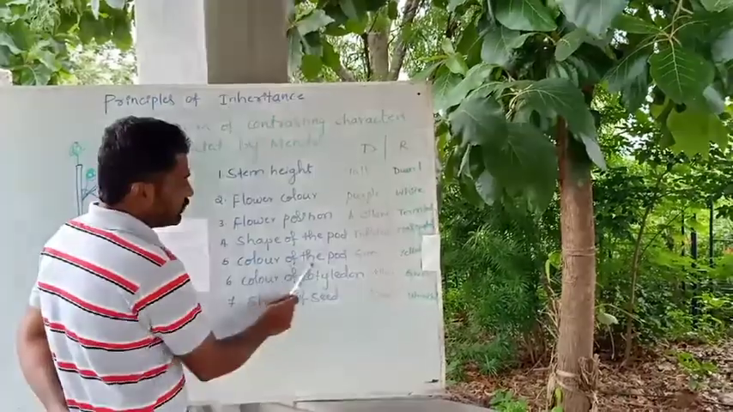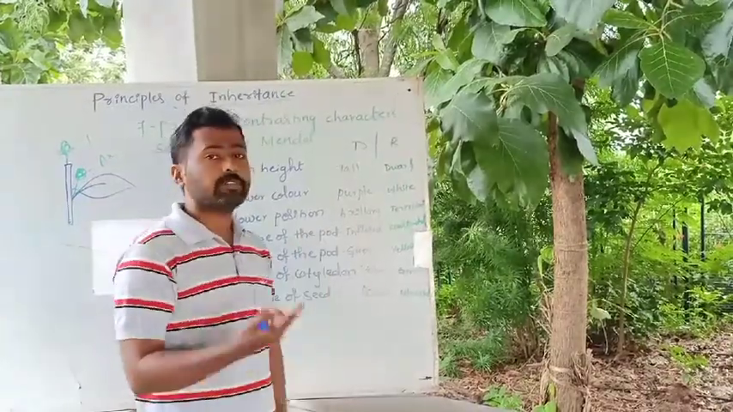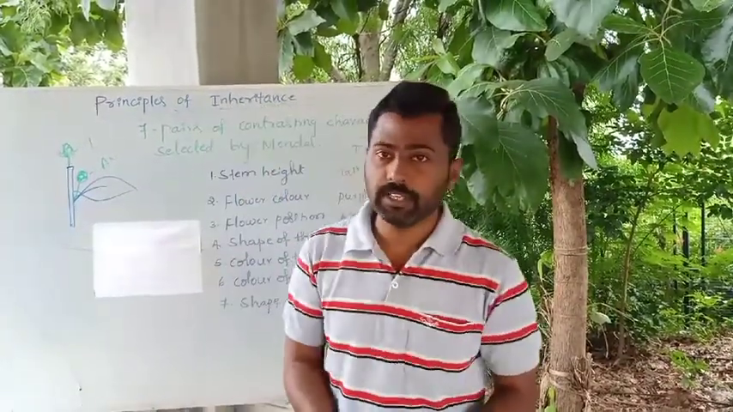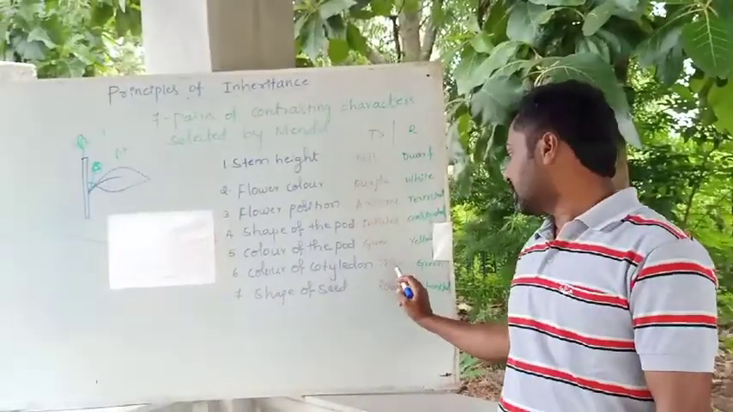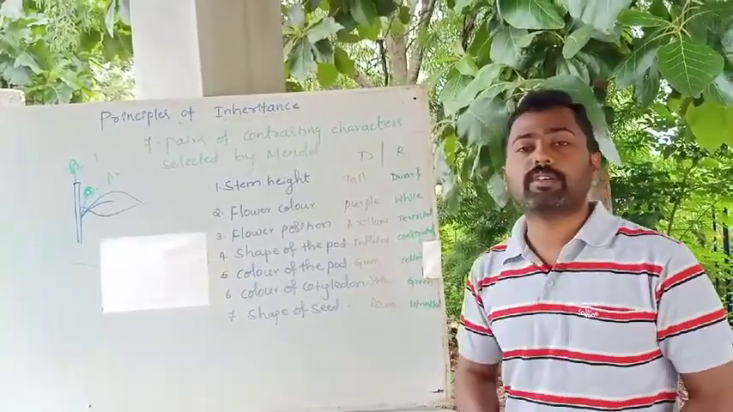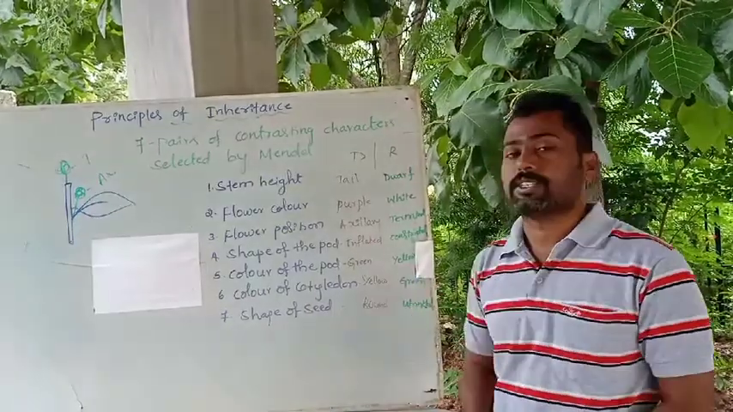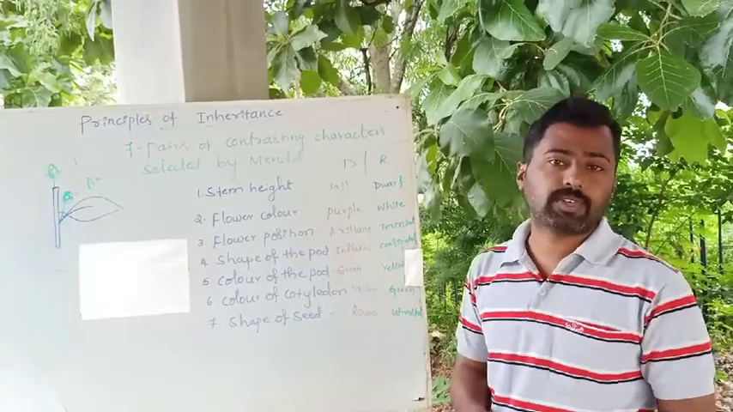Then the color of the cotyledon. Cotyledon is nothing but, as it is a dicot plant, we can see two cotyledons in the seed. Okay, the color of the cotyledon, here yellow color is dominant one. Yellow color of the cotyledon is dominant, whereas green is recessive. Yellow is dominant and the green is recessive character.